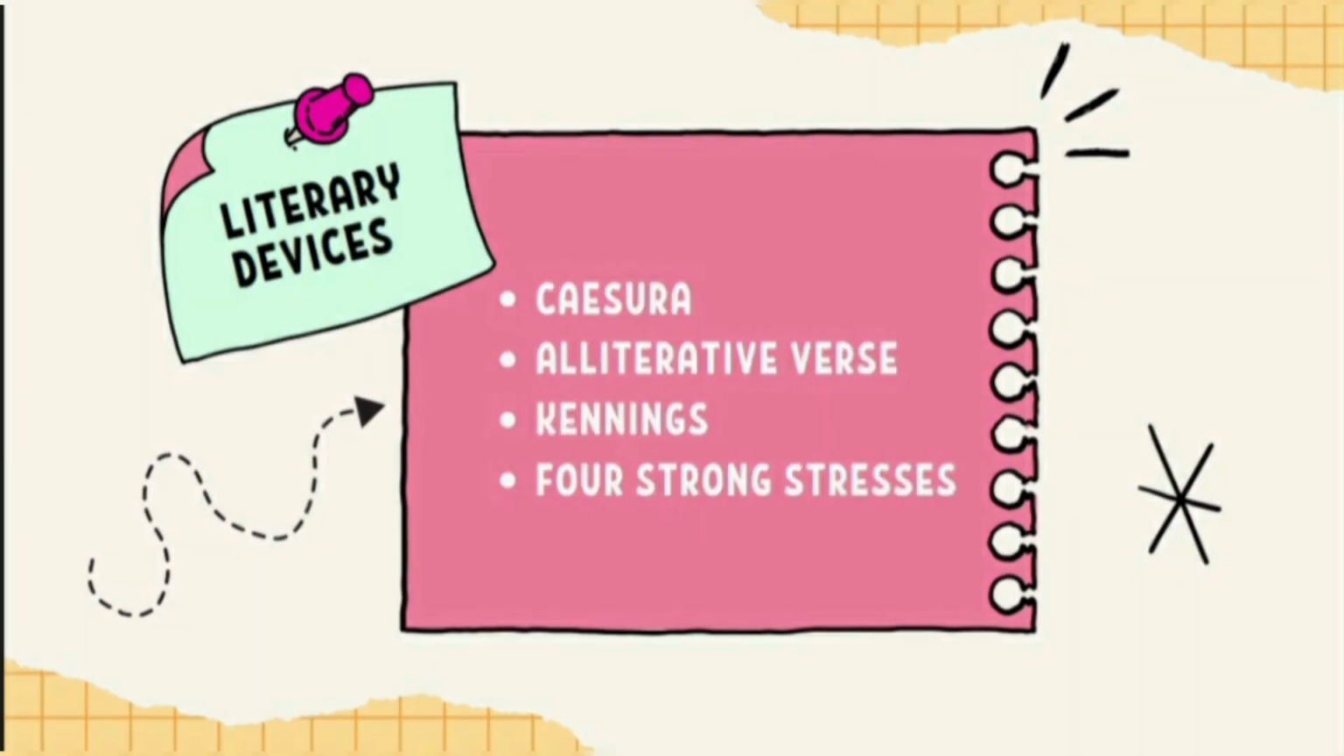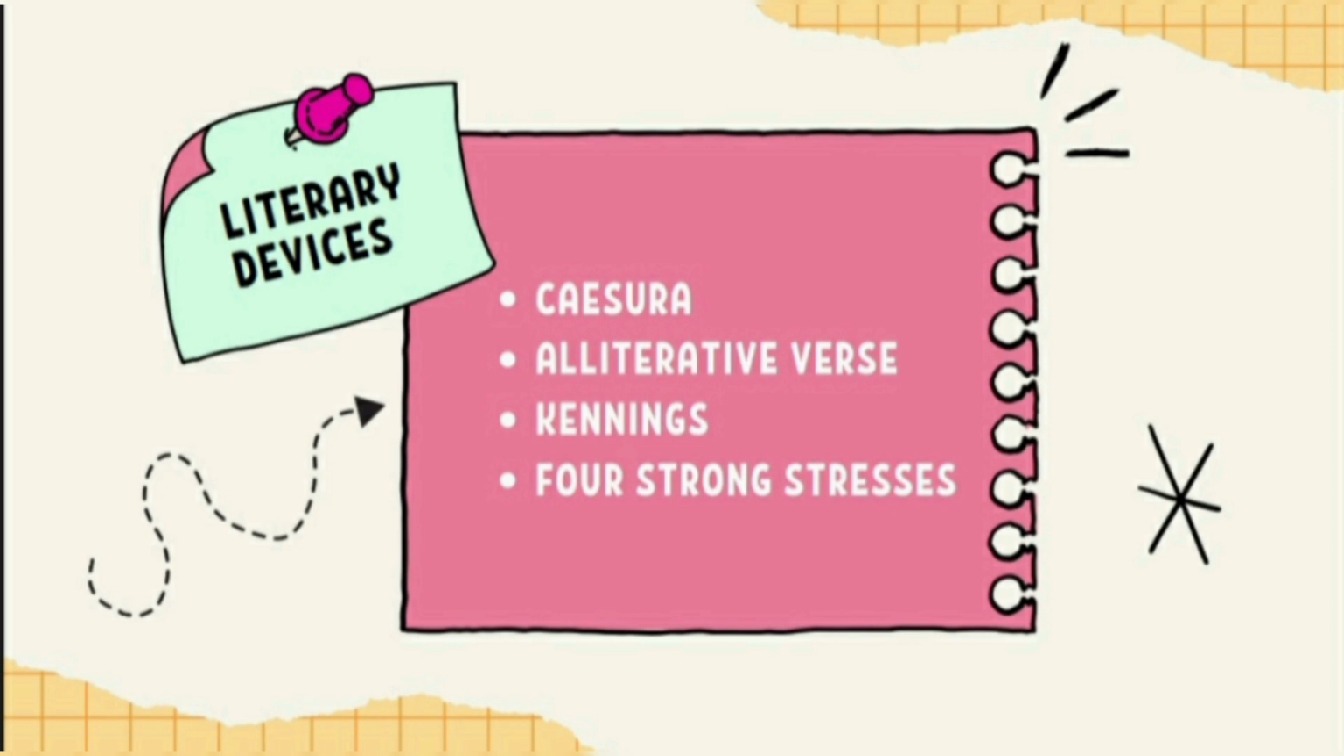Next, we'll talk about some common literary devices of Anglo-Saxon literature. First is the caesura. Caesura is a Latin word and it means having a break in the middle of each line in a poem. Next is alliterative verse. Alliteration, as you know, is the repetition of consonant sounds. Third is kennings. Kennings means describing things indirectly. For example, the word whale-road is used to describe the sea. Or someone who reads a lot is called a bookworm.